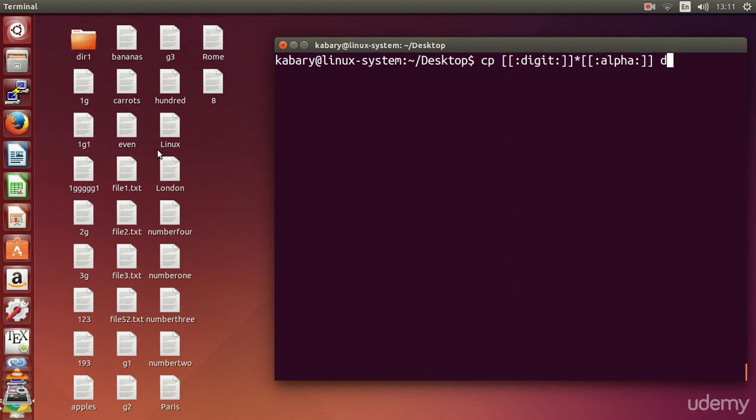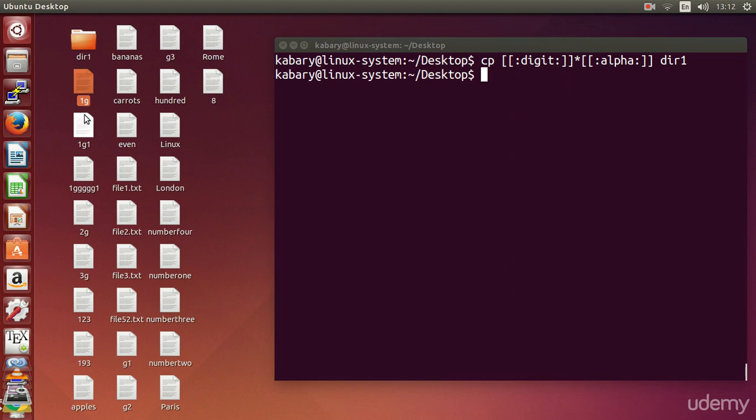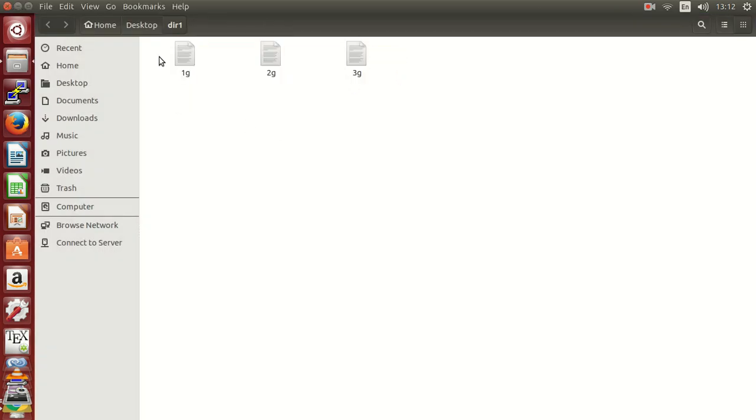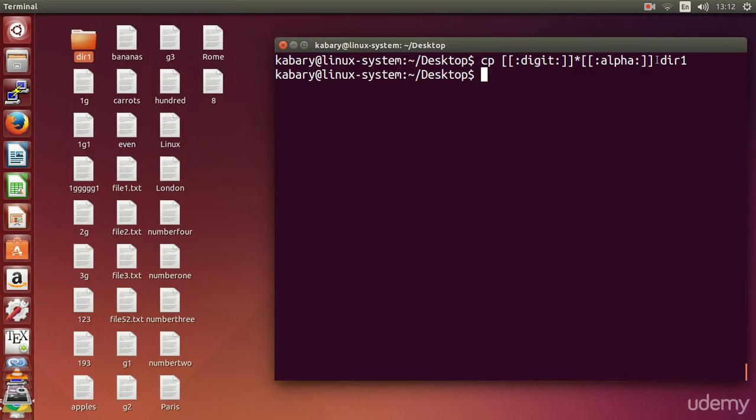Okay, and copy it to directory 1. So here I copy all the files that begin with a digit and end with an alphabet. So something like 1G and 2G and 3G, and that's it. These are the only ones that should be included, as you can see. So combining classes or categories of characters is very useful.